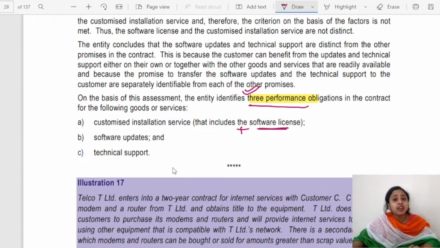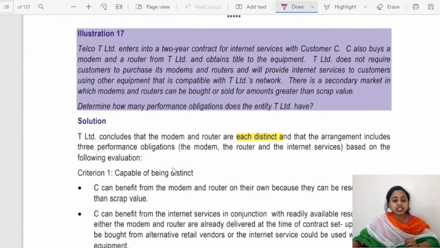Are you clear? What is the difference between illustration number 15 and 16? There are 4 separate performance obligations because it is not highly interrelated. Here 2 activities are highly interrelated and therefore they are clubbed as one performance obligation. Next, head towards illustration number 17.